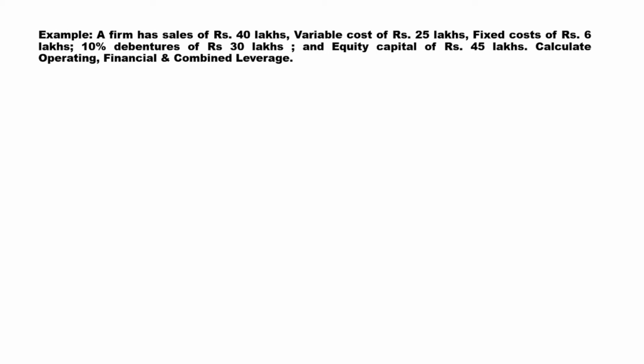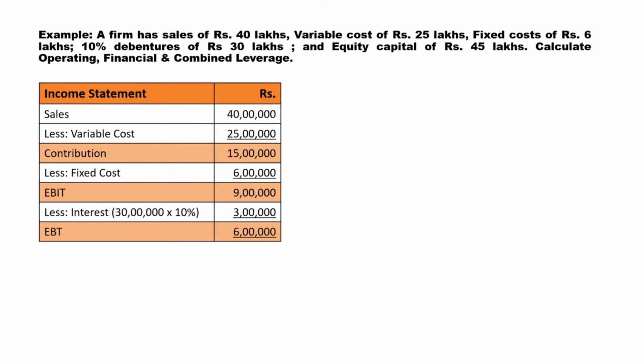So for calculating leverage, we will first frame the income statement. Sales as given to us is 40 lakhs, less variable cost 25 lakhs, we will get contribution as 15 lakhs, less fixed cost. When we say fixed cost, it means operating fixed cost. So operating fixed cost is given to us as 6 lakhs. We will get earning before interest and tax of 9 lakhs, less interest.